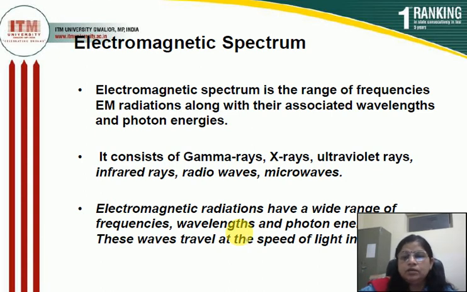Actually, our solar radiation or electromagnetic radiation has a wide range of frequencies in the form of cosmic rays, gamma rays, X-rays, ultraviolet, visible, IR, microwave, radio wave, etc. So, the electromagnetic spectrum is the range of frequencies of electromagnetic radiation along with their associated wavelength and photon energy. Electromagnetic spectrum, what is it made of?